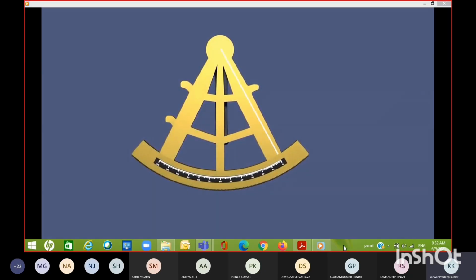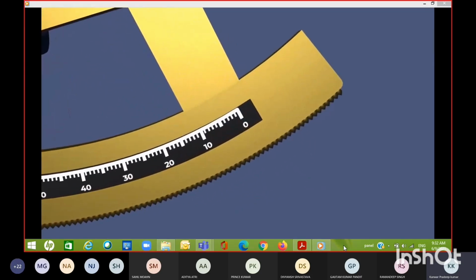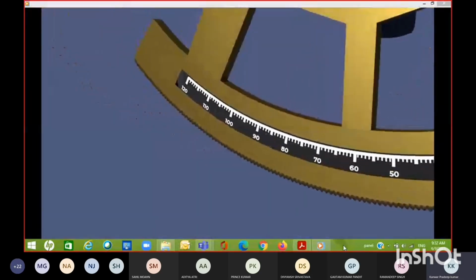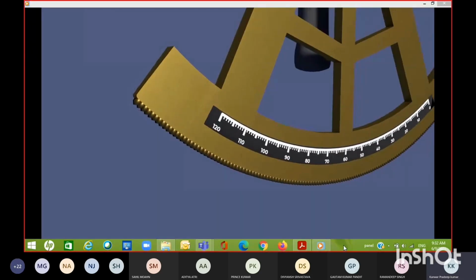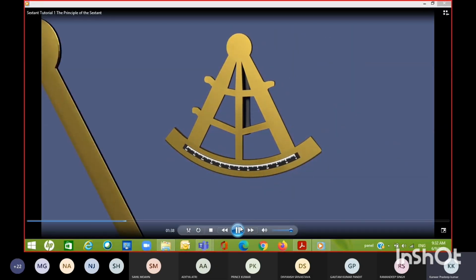It's the shape of the frame that gives the sextant its name. It covers about 1/6 of a circle, or 60 degrees, with the Latin being sextans. At the bottom of the frame you've got the scale. Notice how the scale runs from 0 to 120 degrees, even though the sextant itself only covers 60 degrees. This is because of the double reflection principle, which the sextant employs to take its measurements, and we're going to come on to that shortly. Attached to the frame is